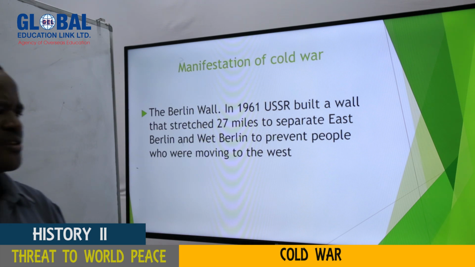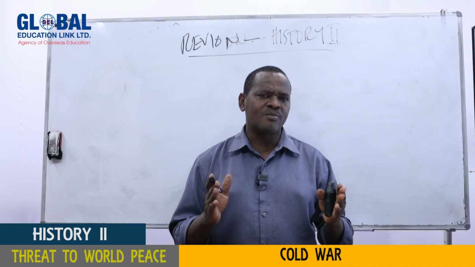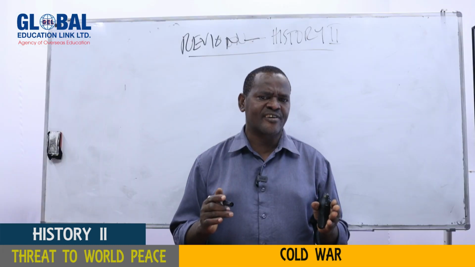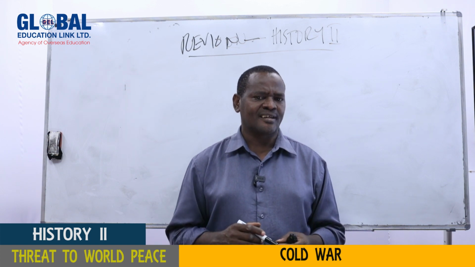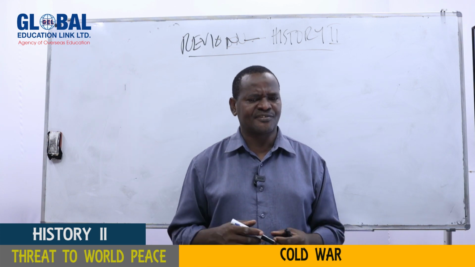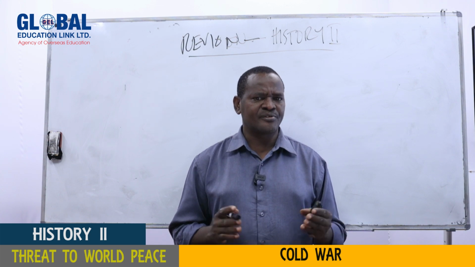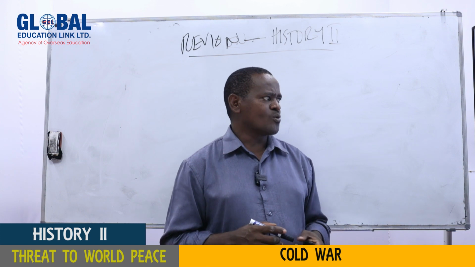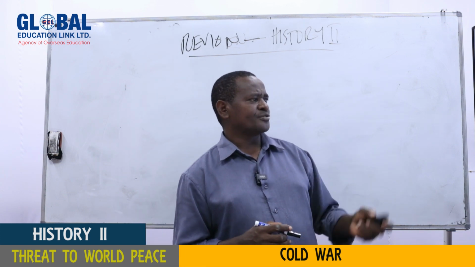In 1961, the USSR built a wall to separate East Berlin and West Berlin. They wanted to prevent people who were trying to cross from the eastern section of Berlin to the western section of Berlin. In fact, they were running away because in the eastern part there were shortages of supplies and so on. And in order to make sure that people were not crossing to the other side, the USSR decided to build a wall which was called the Berlin Wall. That is also one of the signs to show that there was a Cold War.